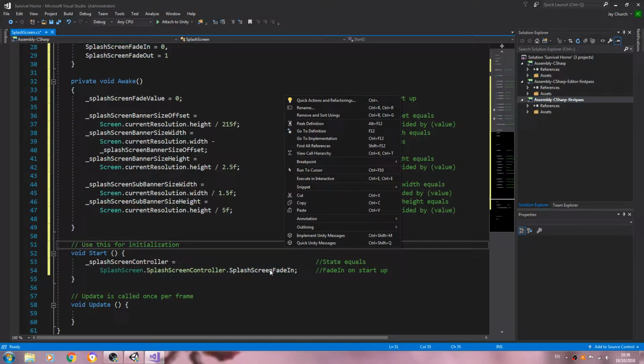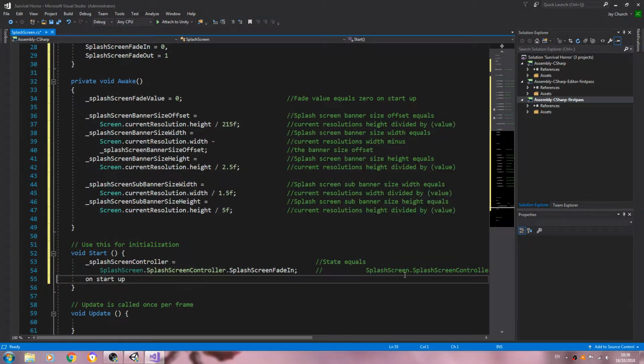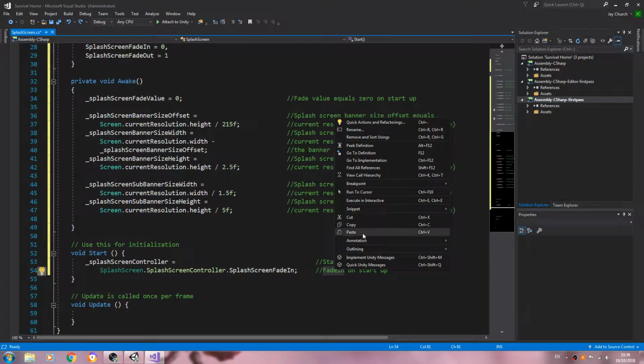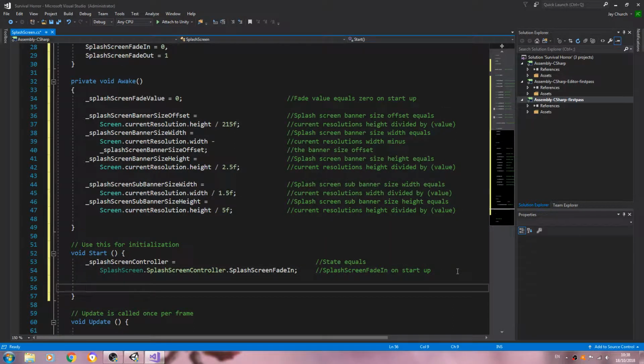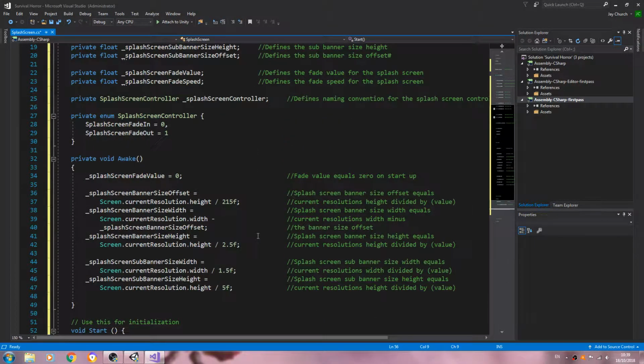I suppose I should really use the full naming convention. There we go. And yeah, in fact, we'll just leave it there for now.